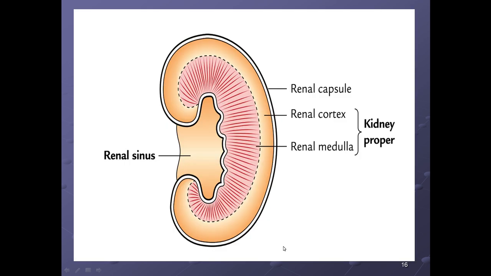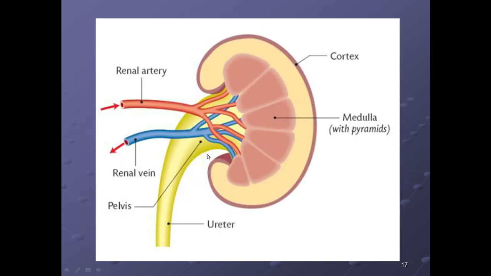Let's see now. The outer thing is the cortex. After the capsule is the cortex. Inner is the medulla, and this is the renal sinus or the space. One more slide showing you the same thing, the cortex and the medulla, and you can see these triangular structures.